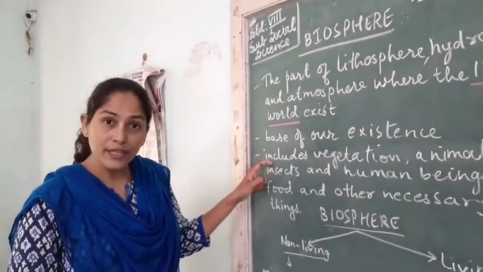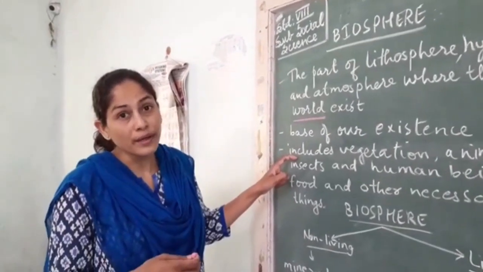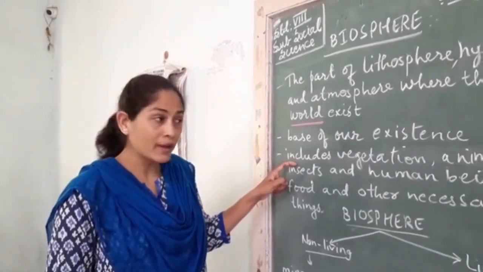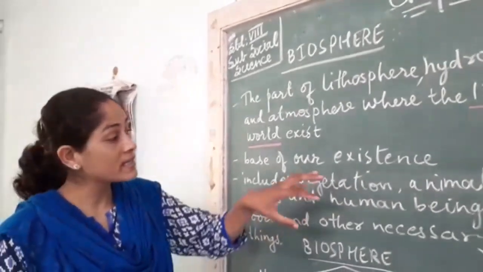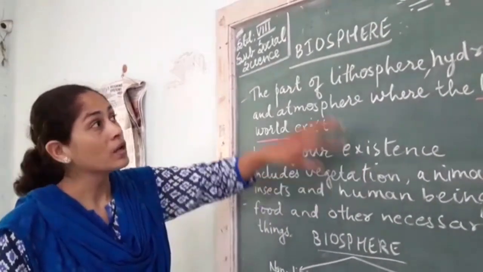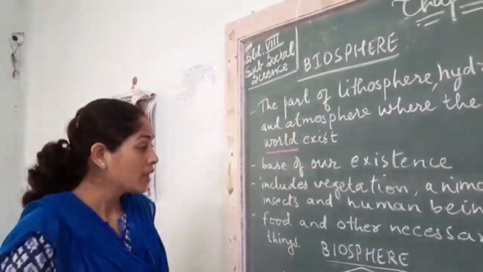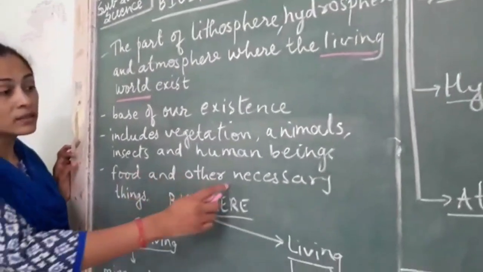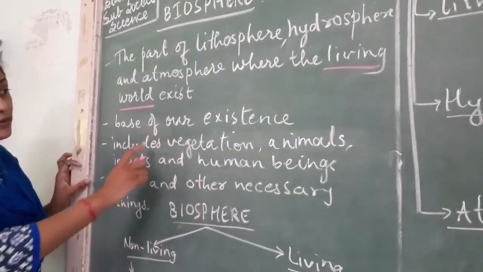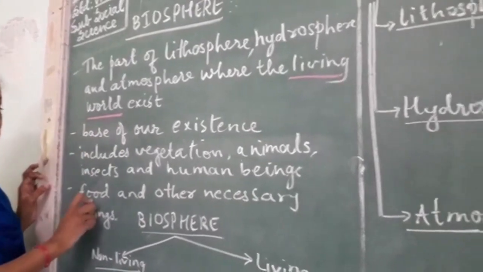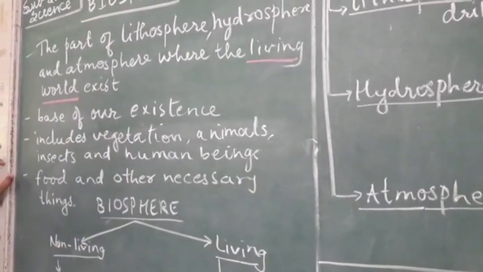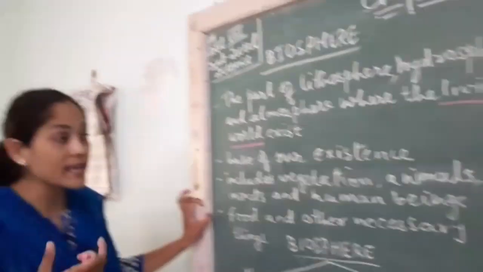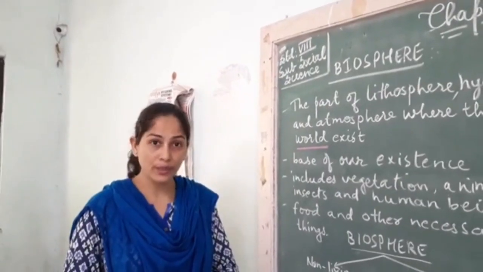It includes vegetation, so we get our food and other things from biosphere. Animals, insects, human beings, these are all parts. This is included in the biosphere. Now, food and other necessary materials we are getting from the biosphere. For example, food. We get it from the lithosphere. After cultivating only we get our food. So all the spheres have some roles in our day-to-day life.